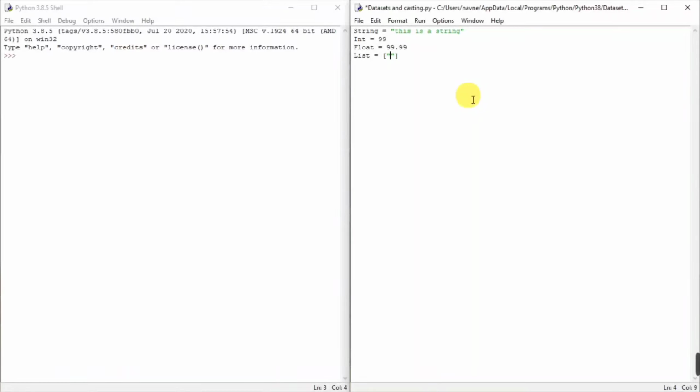Like I can say a string apple, I can define a number in it, let's say 99 and 0.9, and I can again define apple. After I've done that, I can define a tuple, and for a tuple you have to open and close parentheses, and you can do the same in it.